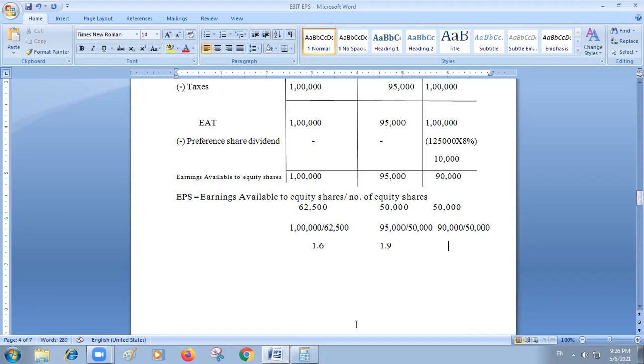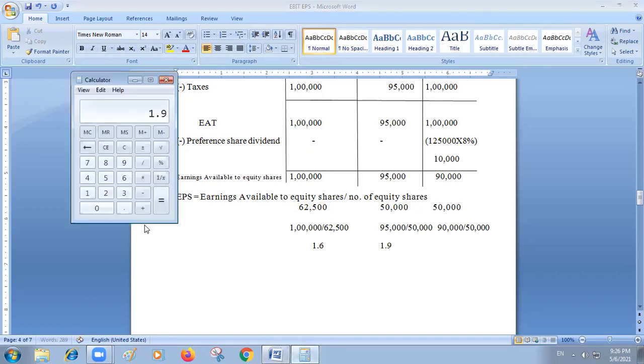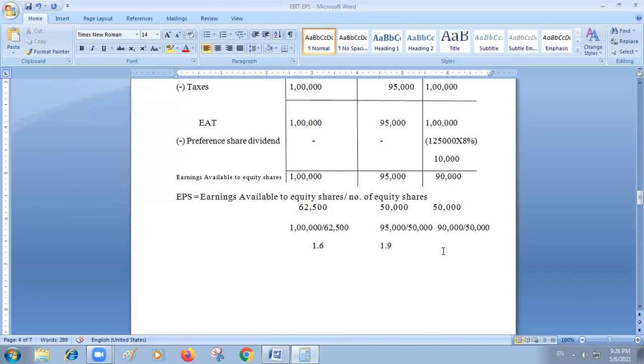Now we come to the third option, that is option C. 90,000 divided by 50,000 is equal to 1.8.